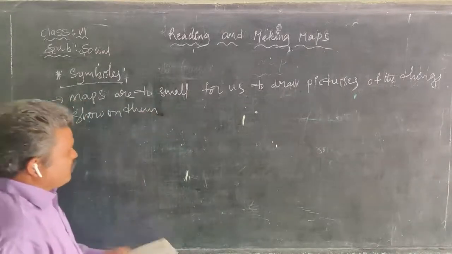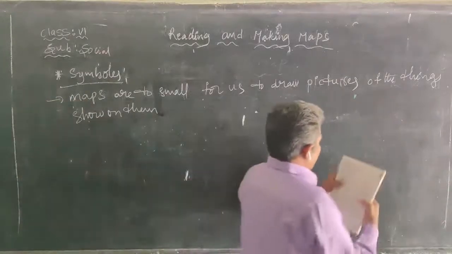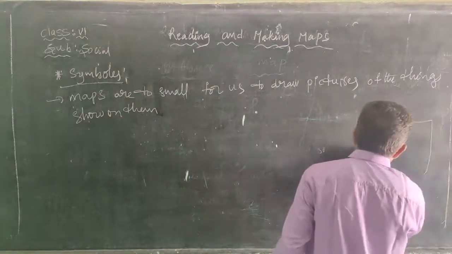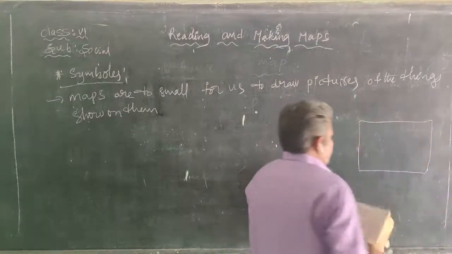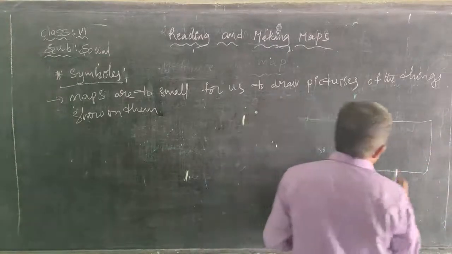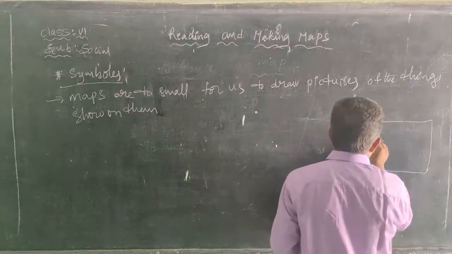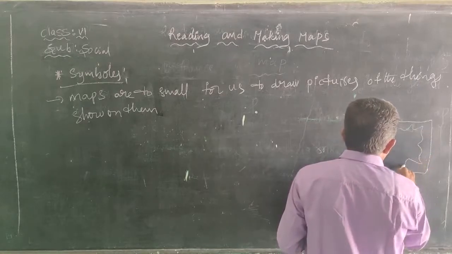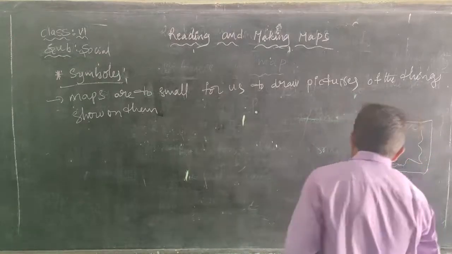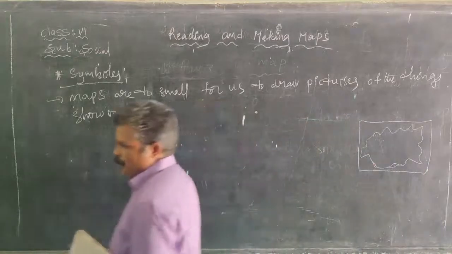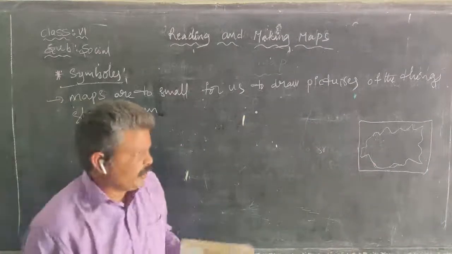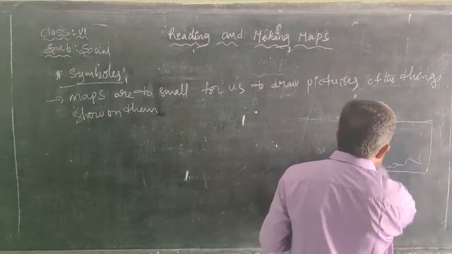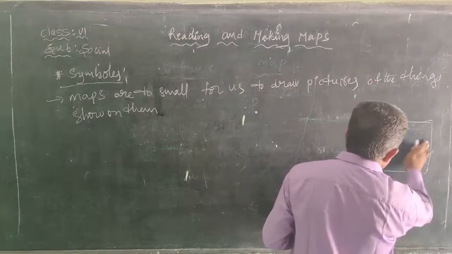So here, how is a map? This is a map of this type. We find not only Prakasam district, but also India and Andhra Pradesh, and we show the entire world as well.